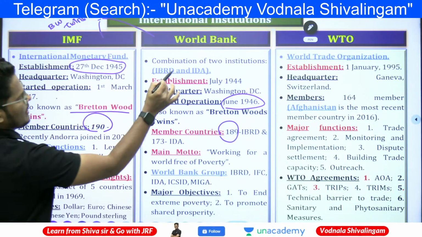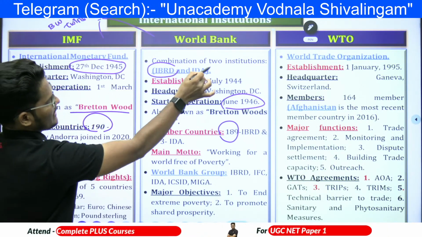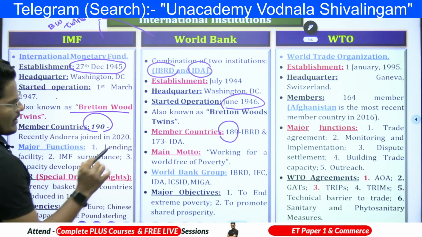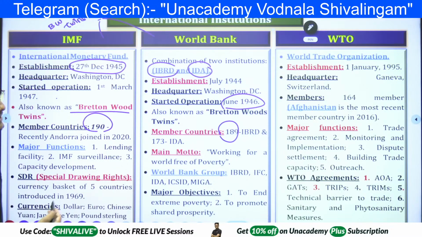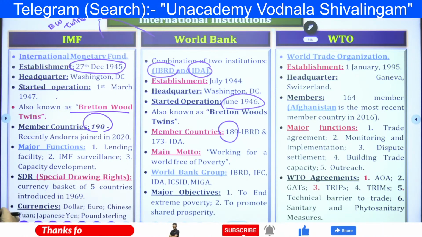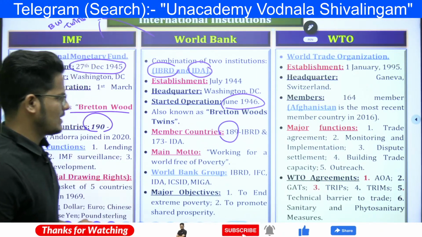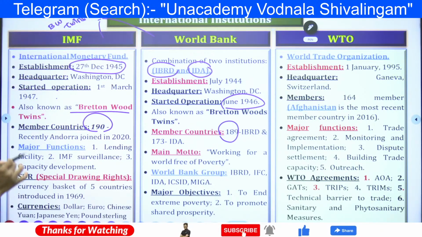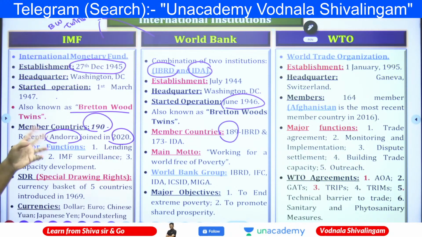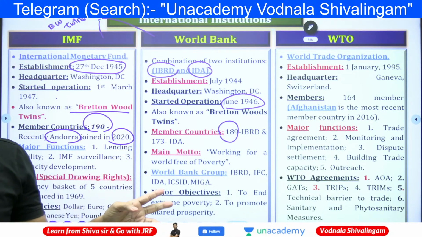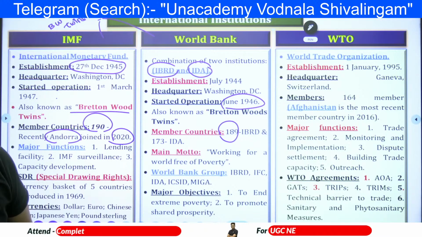Initially, in 1944, the organization was called the IBRD, and IDA was there combined. Now IBRD has 189 countries, and 173 for the International Development Association, that is IDA, whereas the IBRD full form is International Bank for Reconstruction and Development, that is 189. Recently Andorra is a country which joined in 2020. I think a 191st country is also there? Is there any 191st country which joined recently?